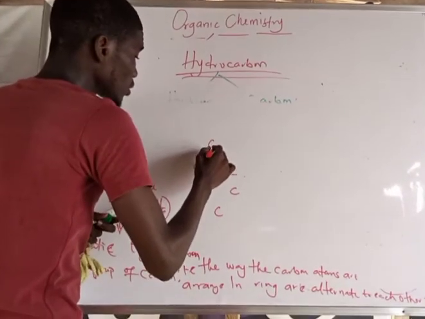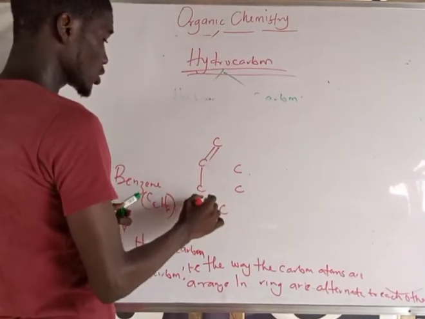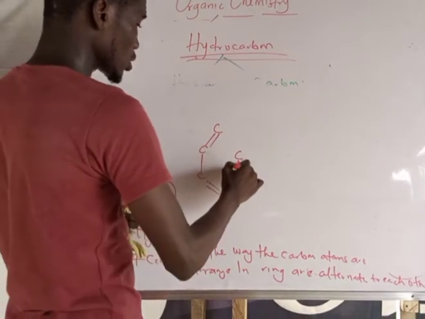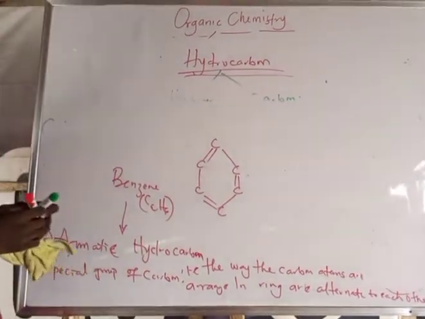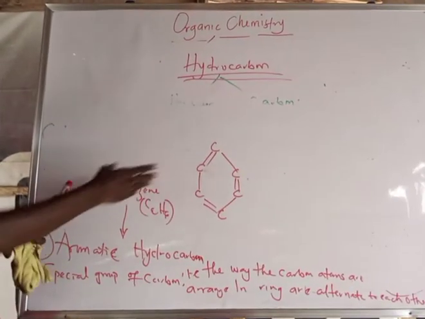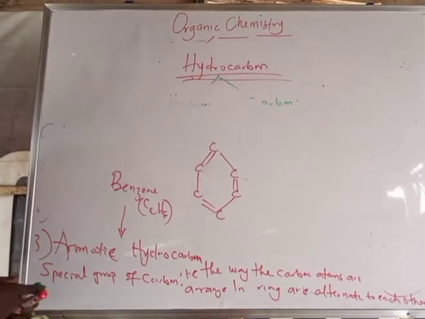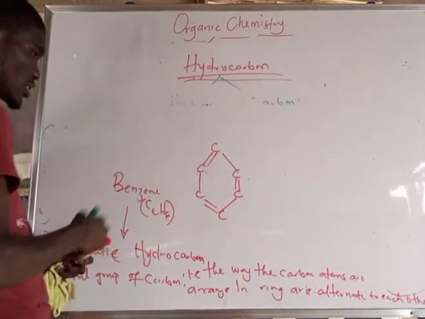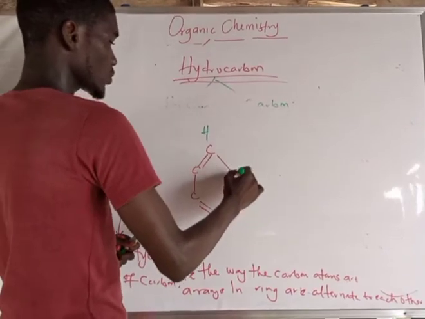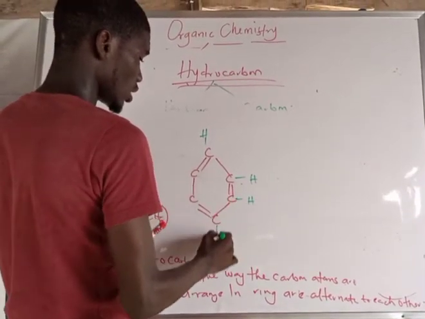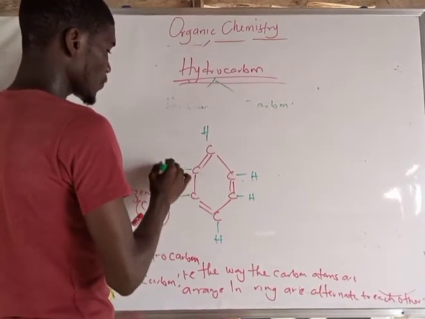I have the double bond, the single bond, the double bond, single bond, double bond, and one single bond. It's obvious to me that this is what alternates to each other. Then the hydrogen is 6: 1, 2, 3, 4, 5, 6.